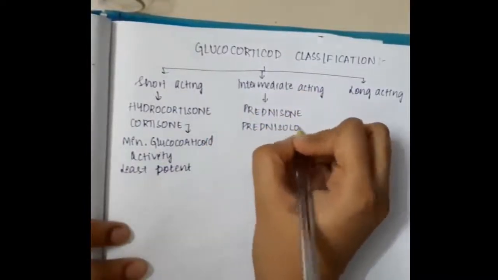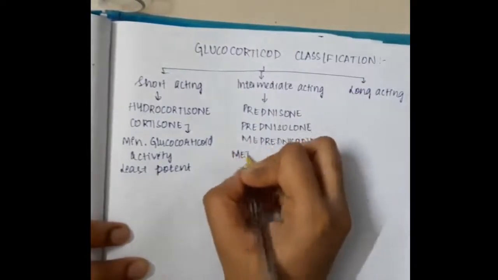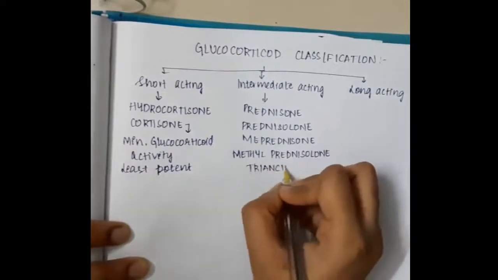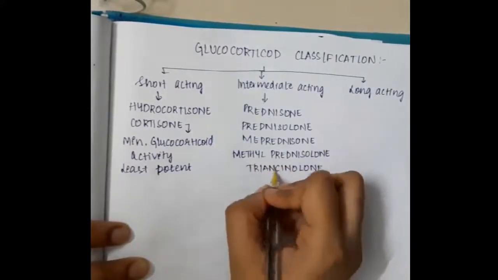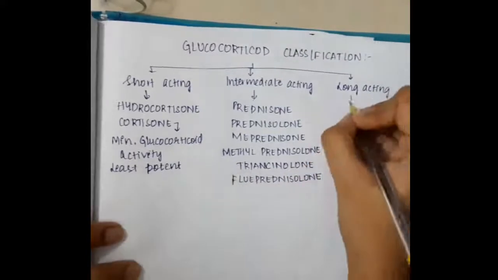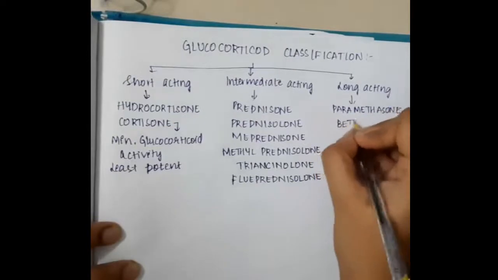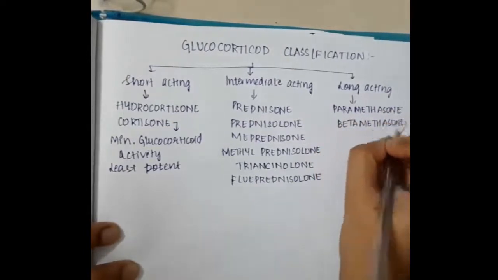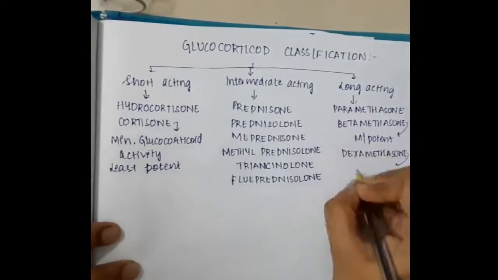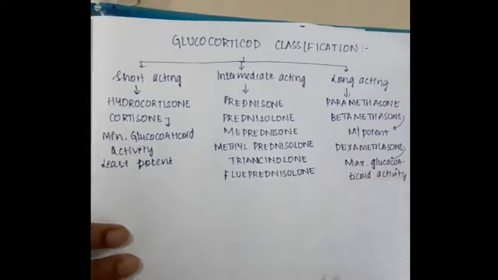Then we have intermediate acting glucocorticoids, which include prednisone, prednisolone, meprednisolone, methylprednisolone, triamcinolone and fluprednisolone. Then we also have long-acting glucocorticoids, which include paramethasone and betamethasone; the most potent is betamethasone. Then we have dexamethasone, which has maximum glucocorticoid activity.